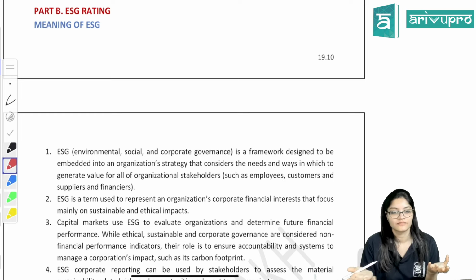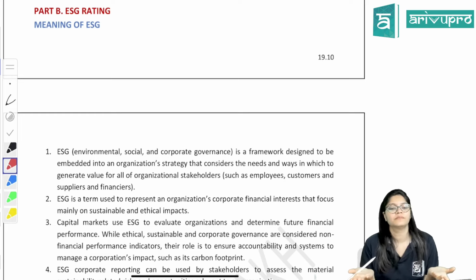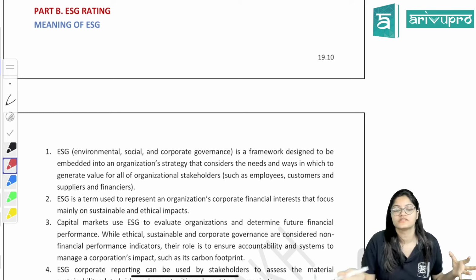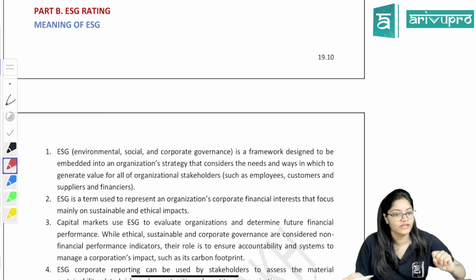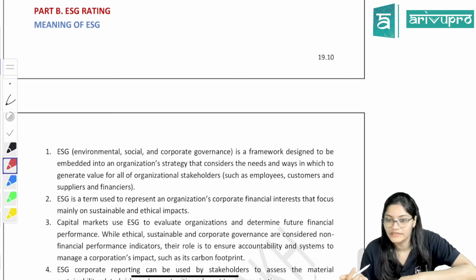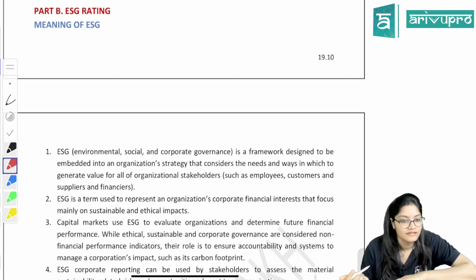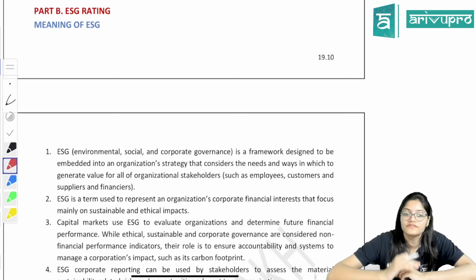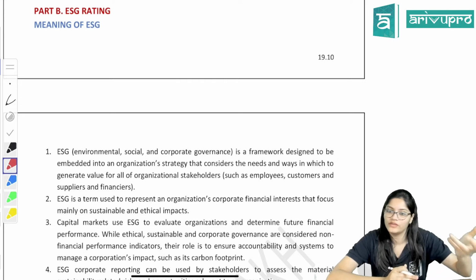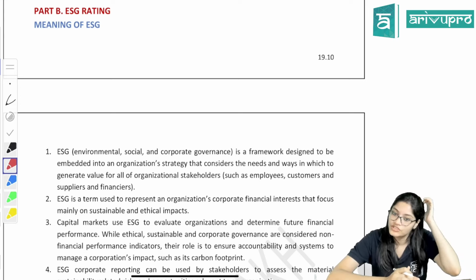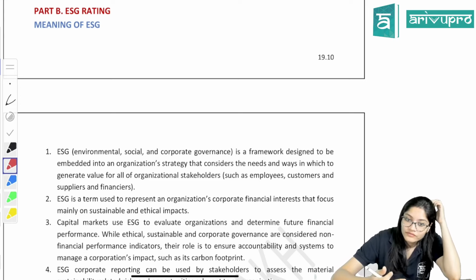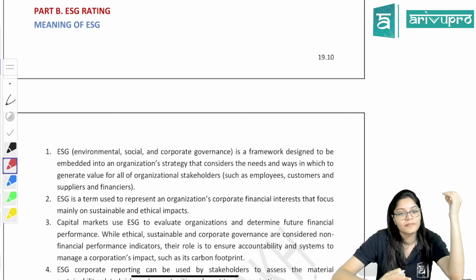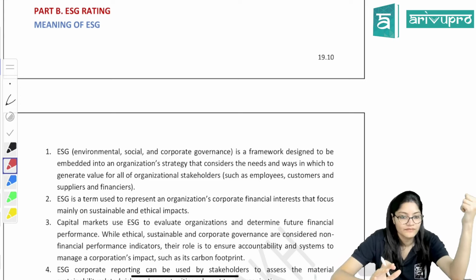Scores, basically. The purpose is so that investors and stakeholders can compare different organizations based on the rating. Your company can also see at what position you are, what you need to improve, and what performance you need. So that is your ESG rating.